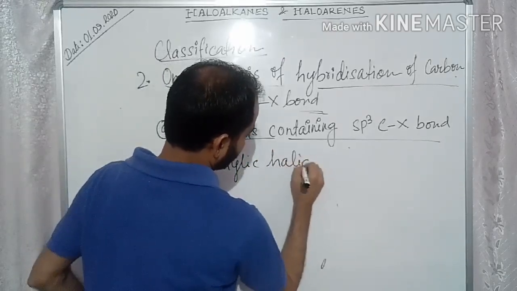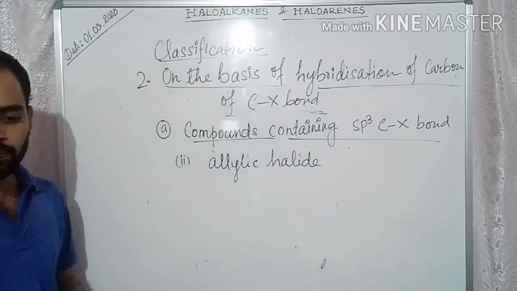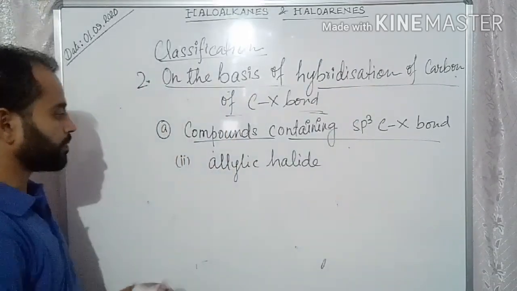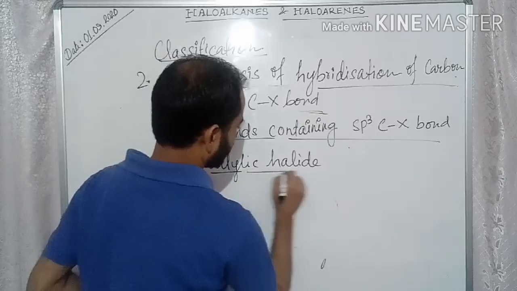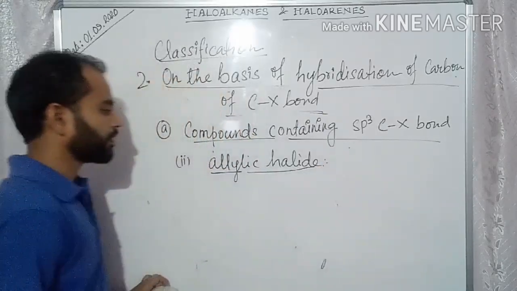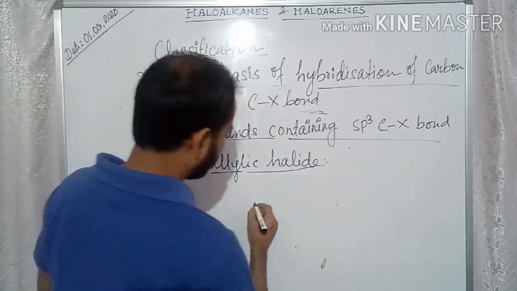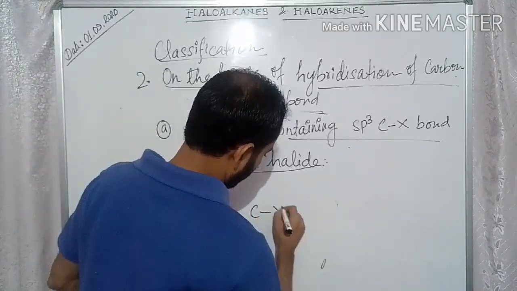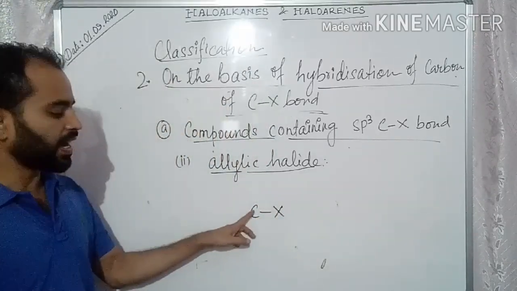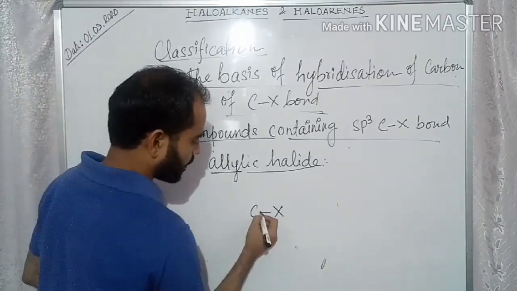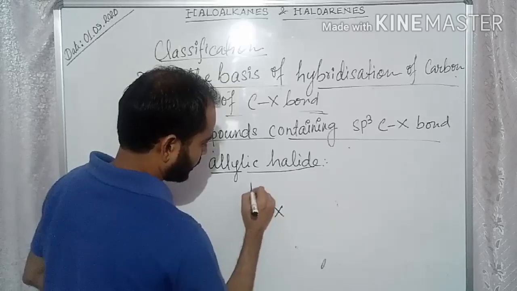Allylic halide. Number 2 is allylic halide. Again, you see in this case, this is the carbon attached to the halogen.